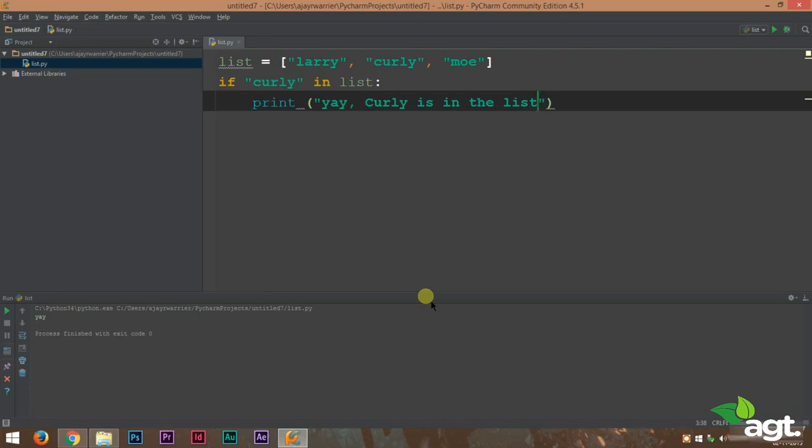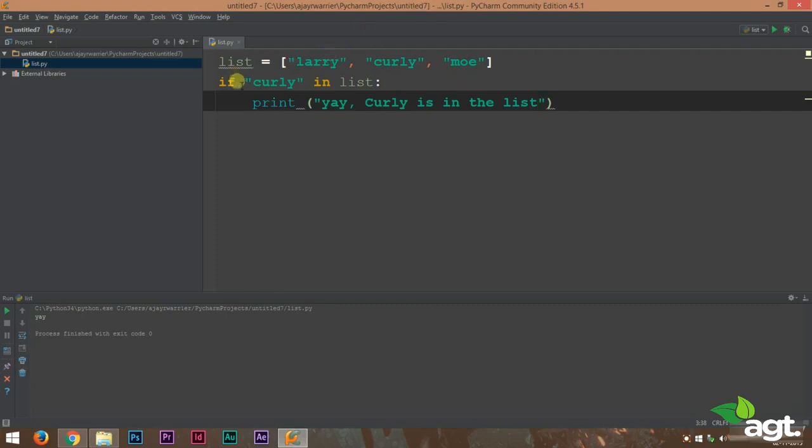What this does is that we have a list here. It has three names in it: Larry, Curly and Mo. What this program does is that it will check if Curly is part of the list. It will check if Curly is part of the list.